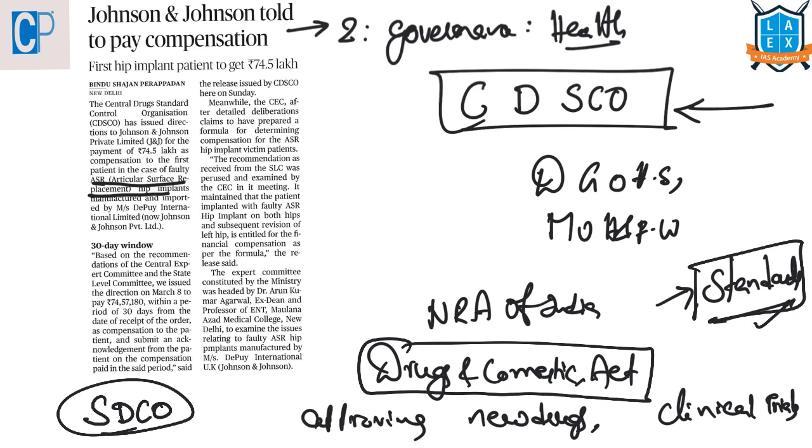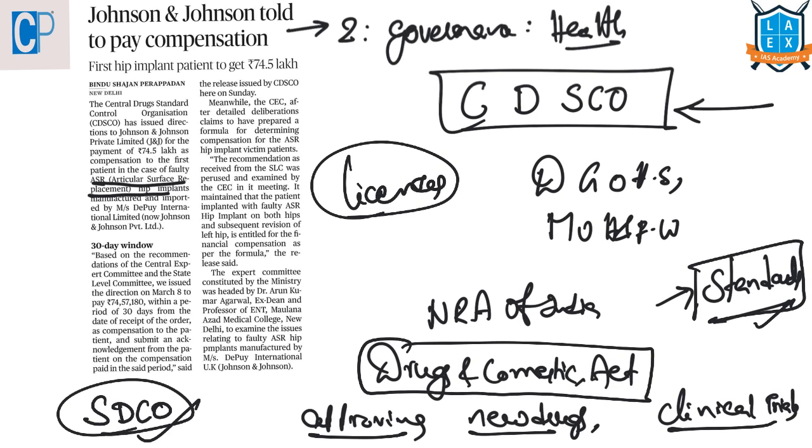And this organization, along with these state regulators, is responsible not only for approving new drugs and conducting the clinical trials, but also for granting licenses of some specialized categories of critical drugs.